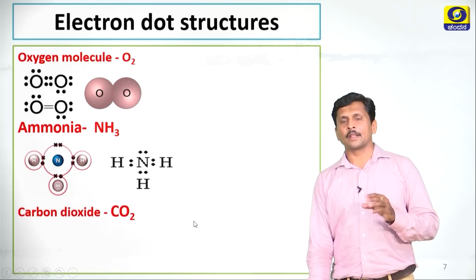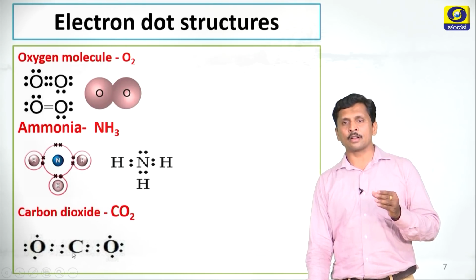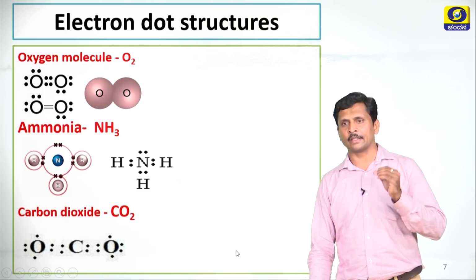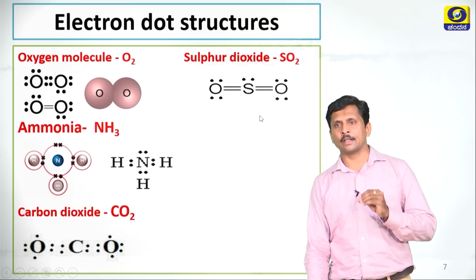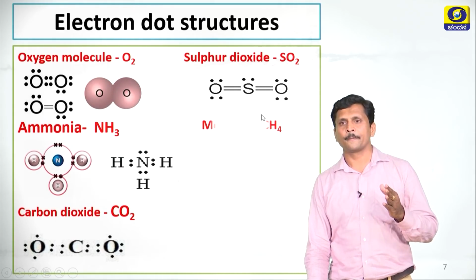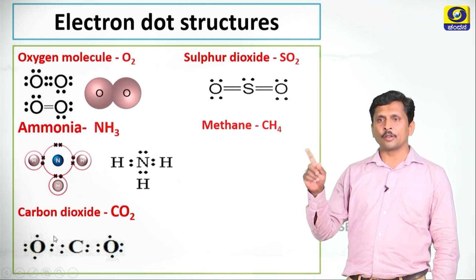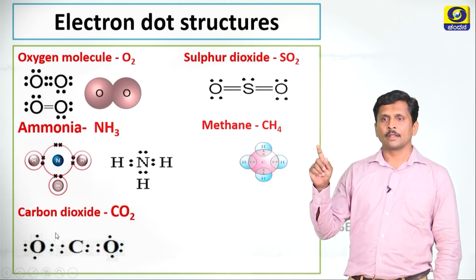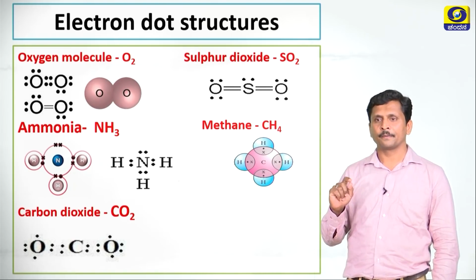Next example, carbon dioxide. In a similar way, you have to write the electron dot structure for carbon dioxide like that. Another example, sulfur dioxide. So this is the electron dot structure of sulfur dioxide. In the same way, the methane molecule. So the molecular formula of methane is CH4. The electron dot structure of methane is like that.